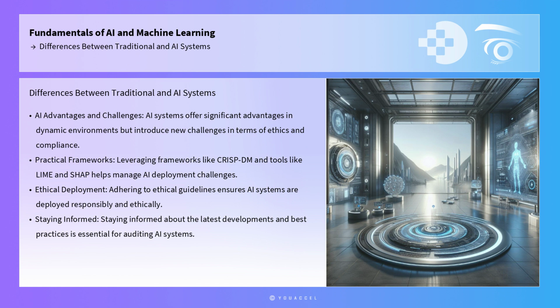In conclusion, the differences between traditional and AI systems are profound, impacting the way organizations operate and make strategic decisions. AI systems, with their ability to learn and adapt, offer significant advantages in dynamic environments, but also introduce new challenges in terms of ethics and compliance. By leveraging practical frameworks such as CRISP-DM, model interpretability tools like LIME and SHAP, and adhering to ethical guidelines, professionals can effectively manage these challenges and ensure that AI systems are deployed responsibly and ethically.